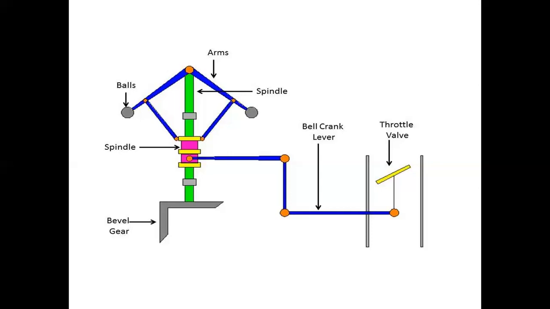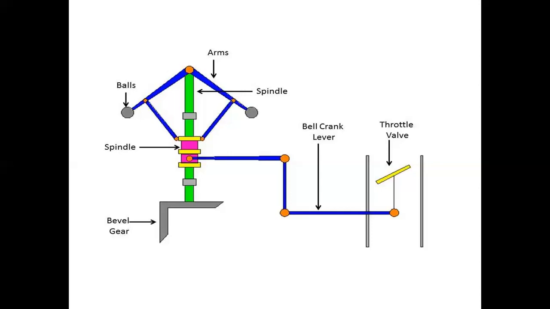Due to this movement of the sleeve, the control valve cuts off the fuel supply to the engine, and thus the engine speed begins to fall once again. This cycle is repeated again and again.